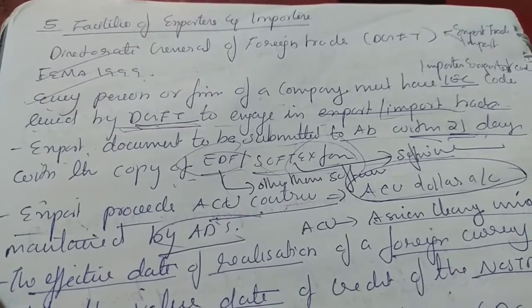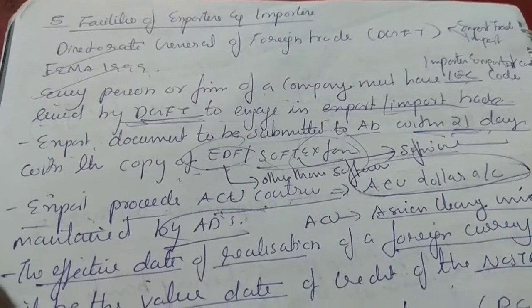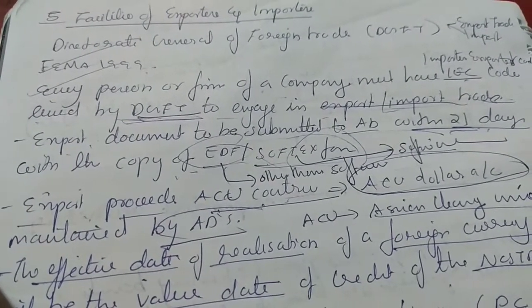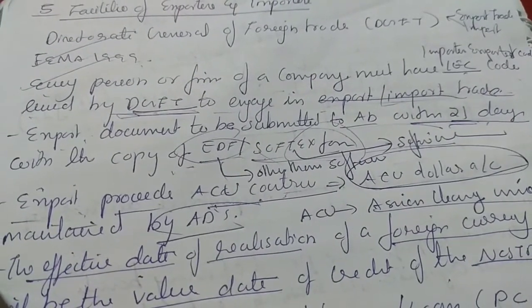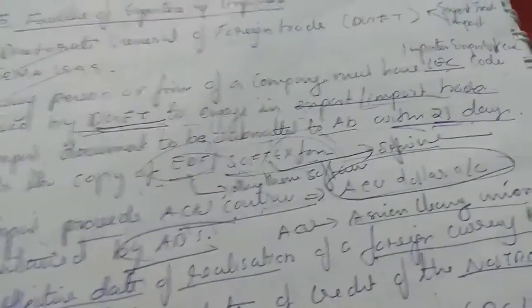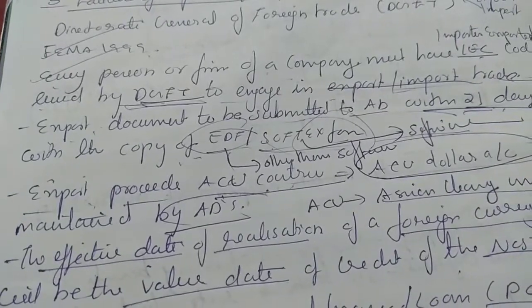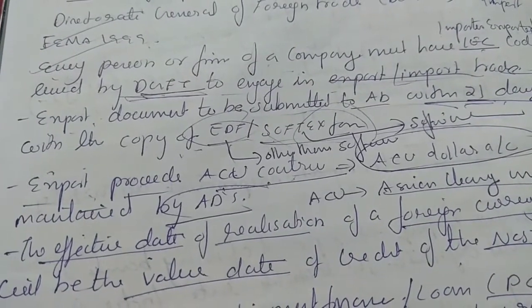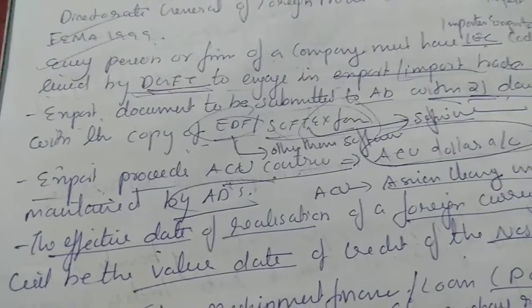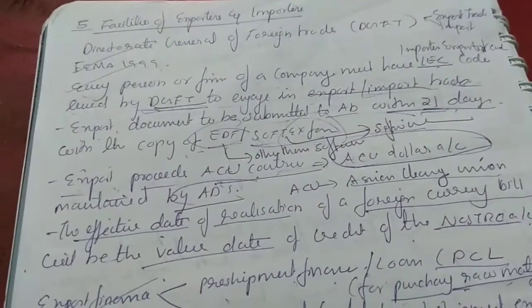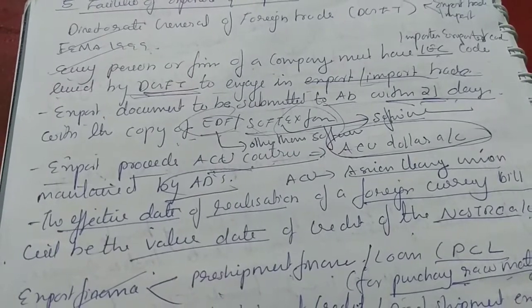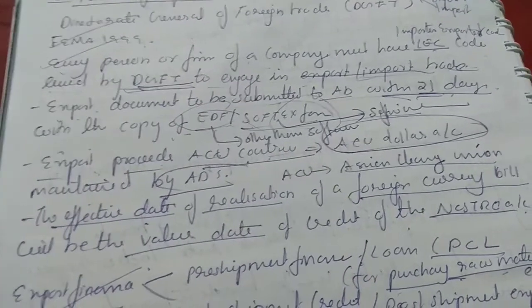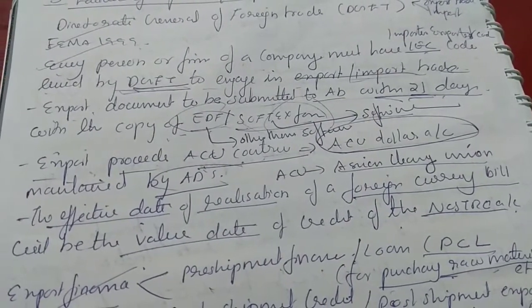Export documents are to be submitted to the AD within 21 days with a copy of EDF or SOFT form. This is important. SOFT form is for software and EDF is for things other than software. Export proceeds from ACU countries go into an ACU dollar account, which is maintained by ADs. ACU is Asian Clearing Union.